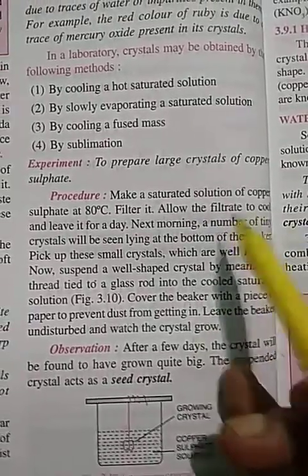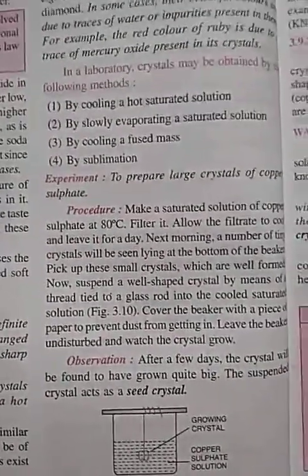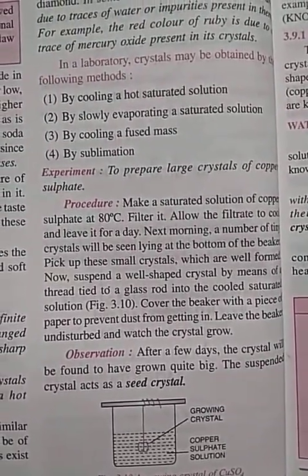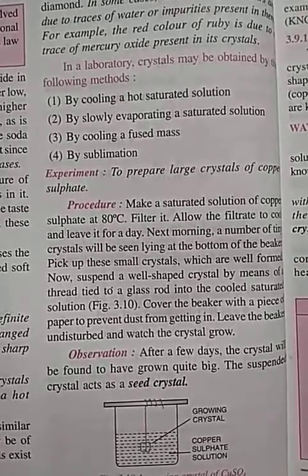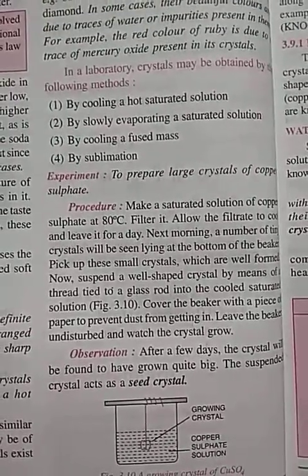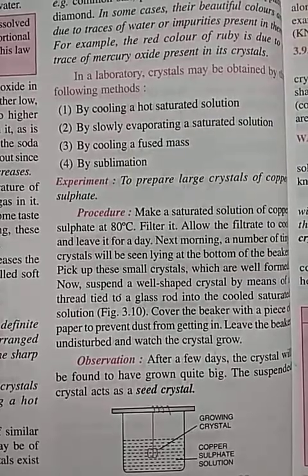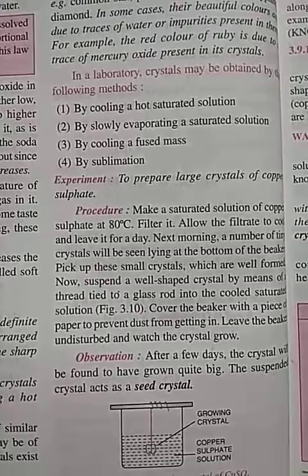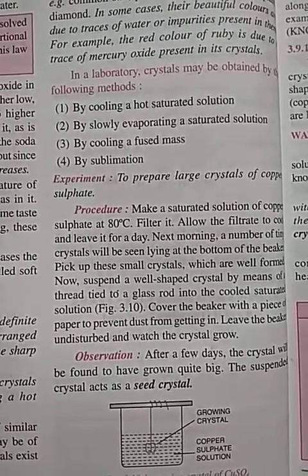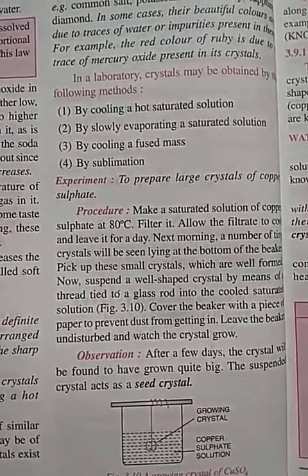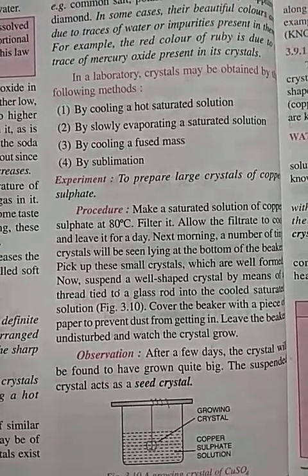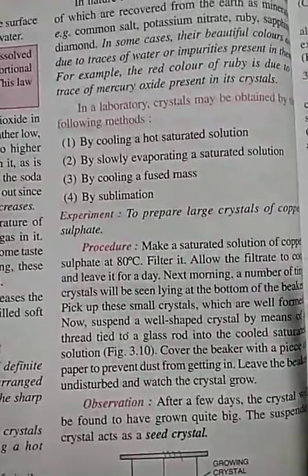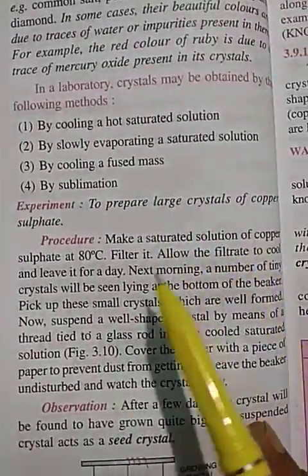What is filtrate? Suppose we are making tea; at last we filter it, all the leaves remain in the strainer and the tea goes into the cups. That filtered tea is called filtrate.